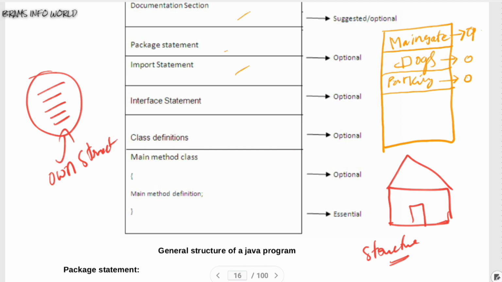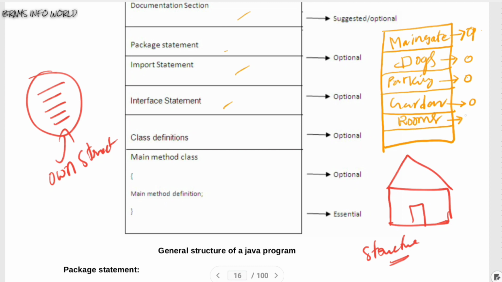Similarly, after parking, we have some kind of garden. This garden is also optional, maybe available in the house. And after that, we have rooms.